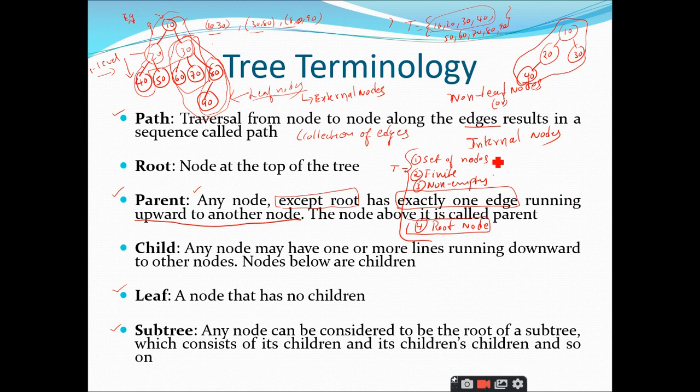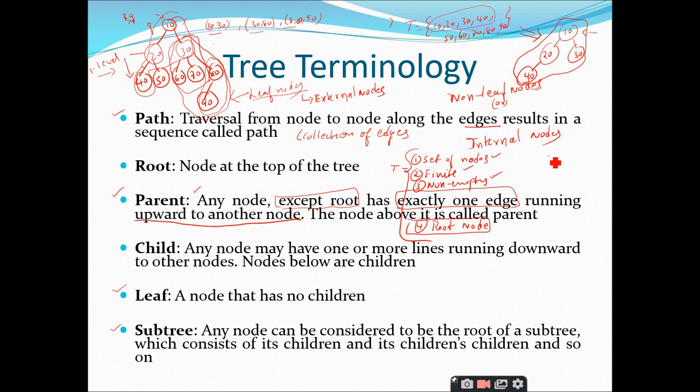So it is a set of nodes, it is finite in nature and it should not be empty. And similarly, when we consider the subtree, that means a subnode. For example, if you consider this subtree, this one node is designated as a root node. Am I right or not? Yes, sir. Therefore, this is a subtree.